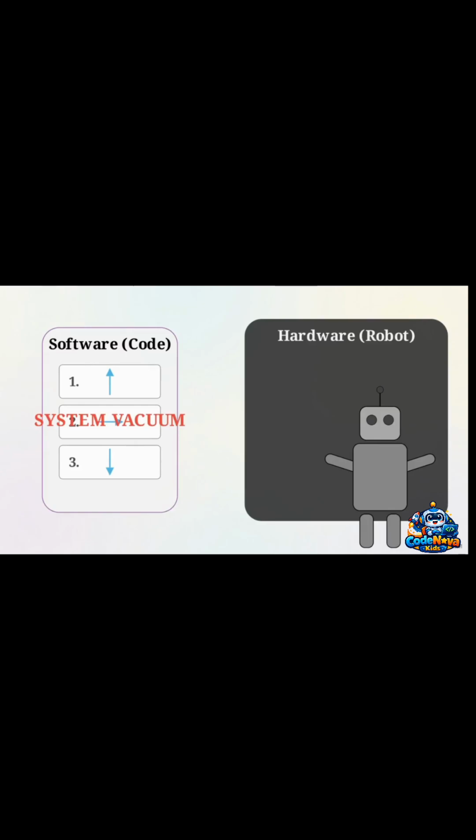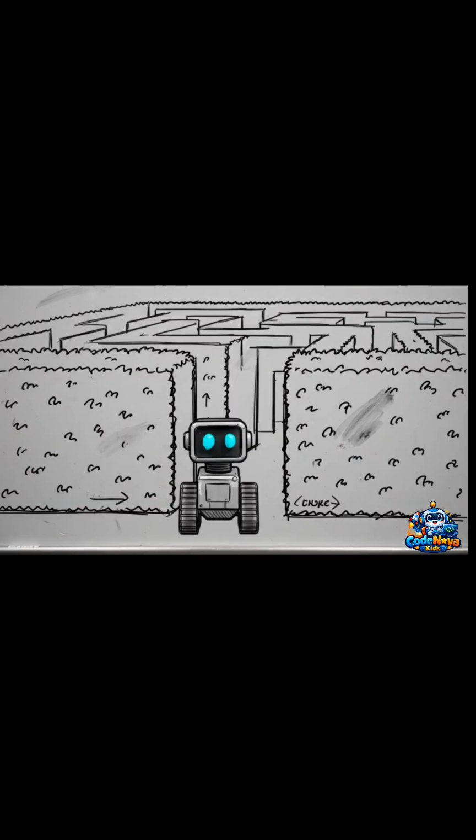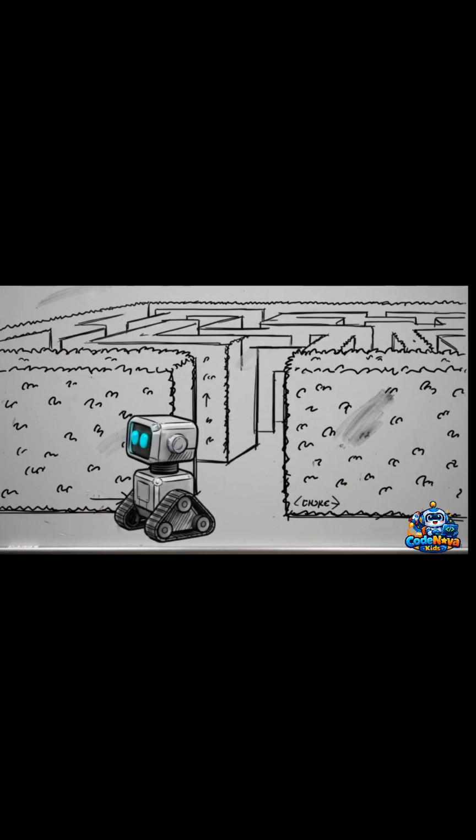Without that driving set of instructions, the system enters a vacuum state. The hardware is rendered static immediately. To get the kingdom's machinery moving again, we have to write a new set of targeted instructions from scratch to track down our thief. Our new tracking robot is now ready, but a physical maze separates it from the dragon's